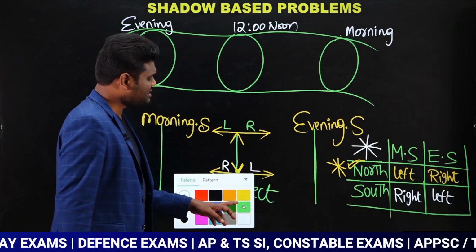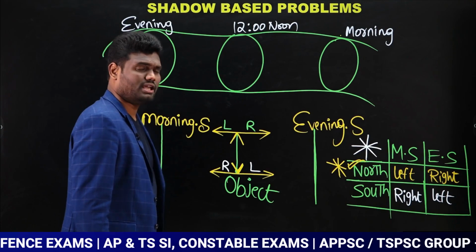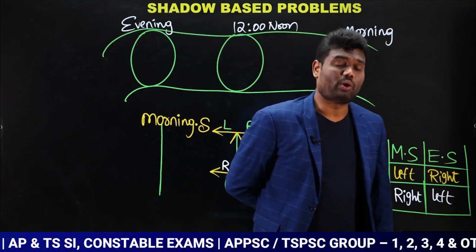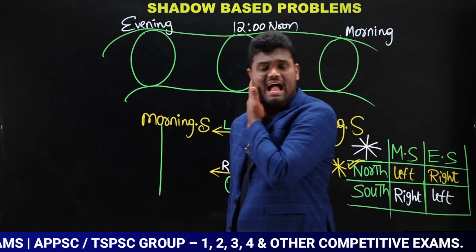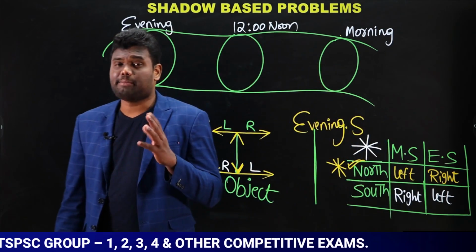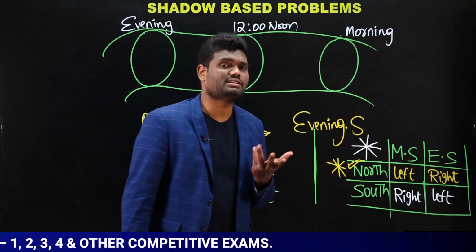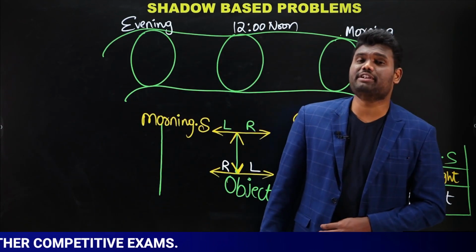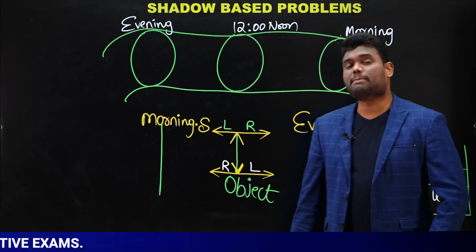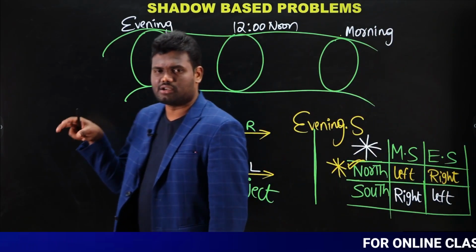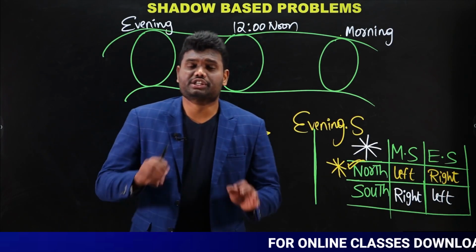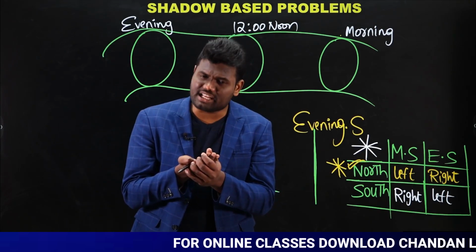Always you are saying the answer is north, south, north, south. Then what about east, west? So many of you may get this doubt. Yes or no? Always I am saying the answer is north, south. I am not saying about east, west. Then what happens when you are traveling towards east, west? Some of the students may think that when you are traveling towards east or west, there will be no shadow. But is that true?